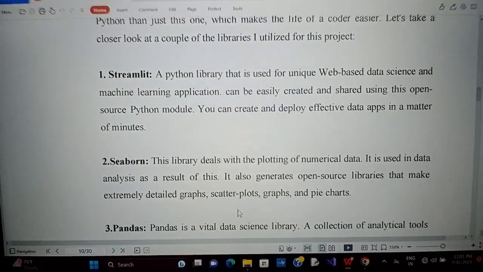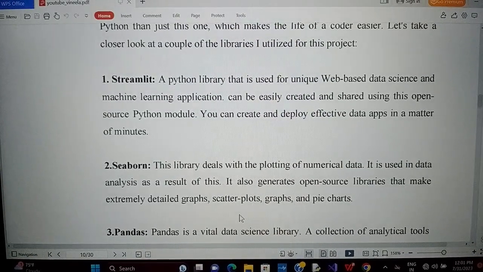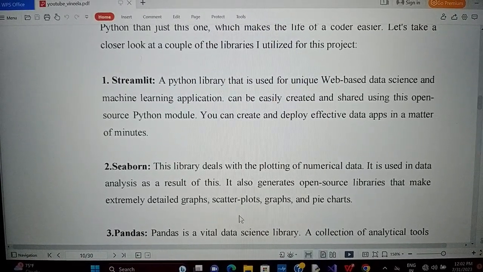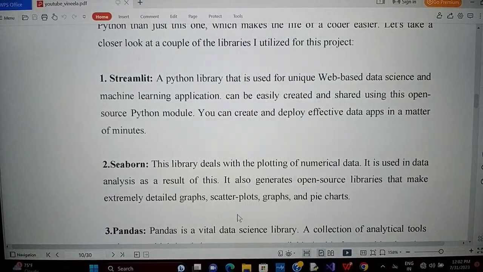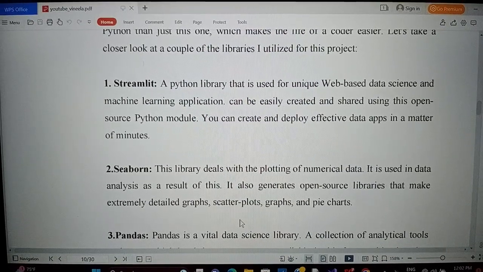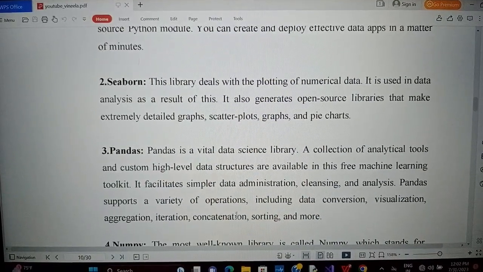Next is Seaborn. This library deals with the plotting of numerical data. It is used in data analysis. It also generates open source libraries that make extremely detailed graphs, scatter plots, graphs and pie charts.